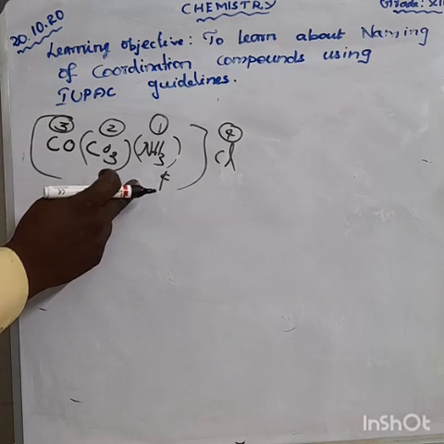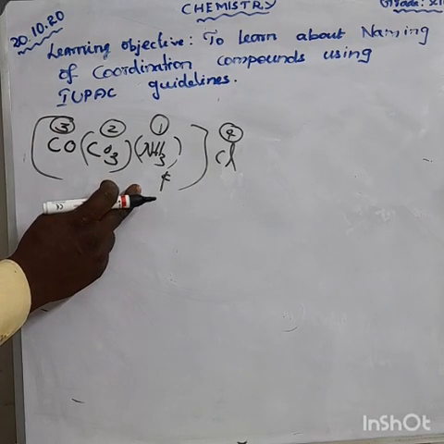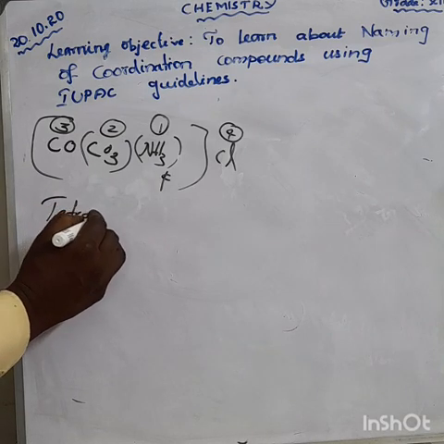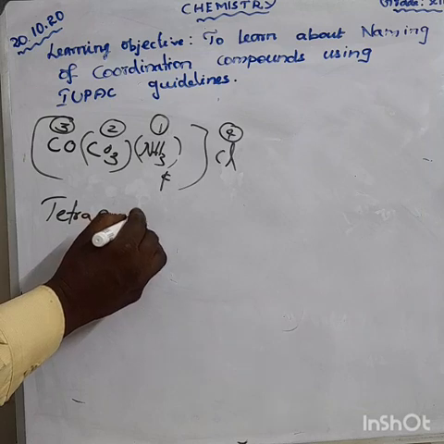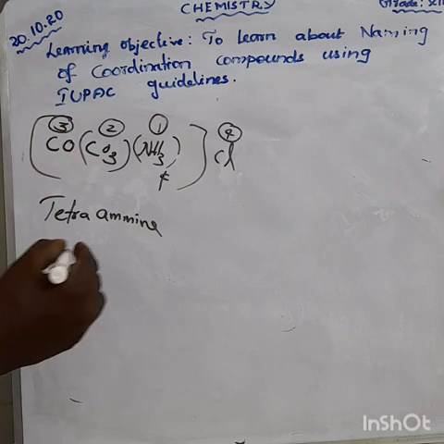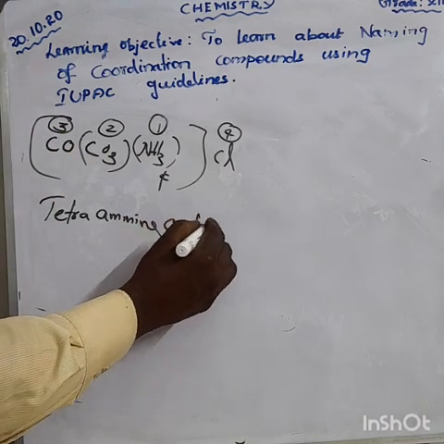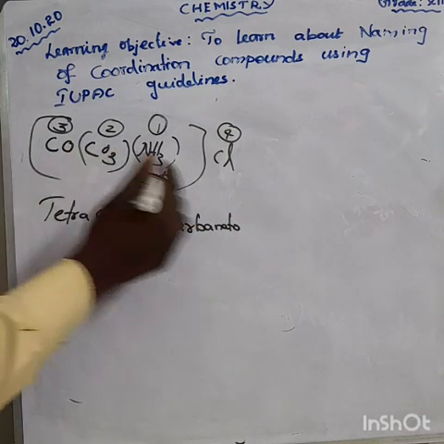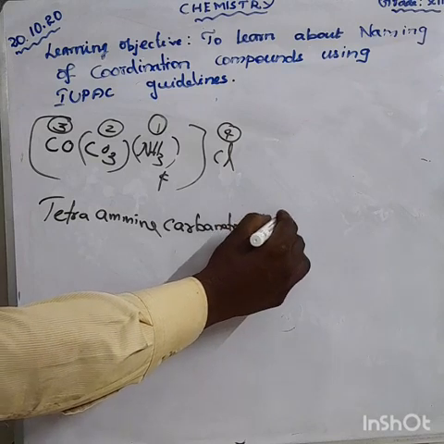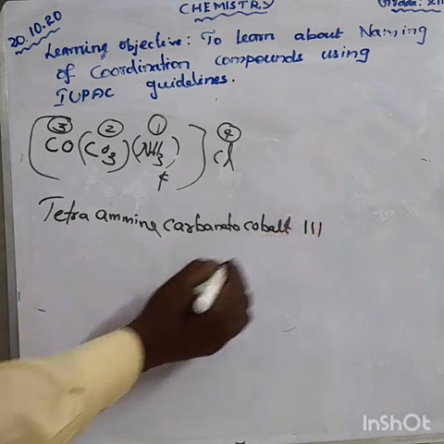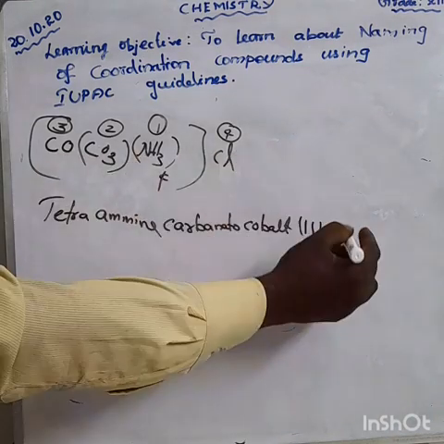How can you say the name? Here ammonia can be written as amine. How much ammonia is there? 4 ammonia, so tetraamine. Here having a single carbonate, so we write carbonato. Cobalt. The oxidation state of cobalt is 3. Cobalt(III) chloride.